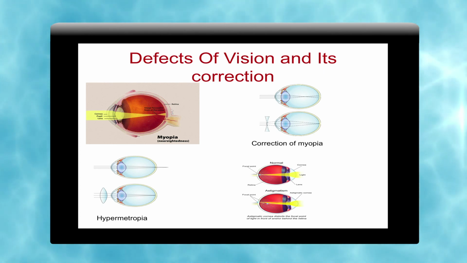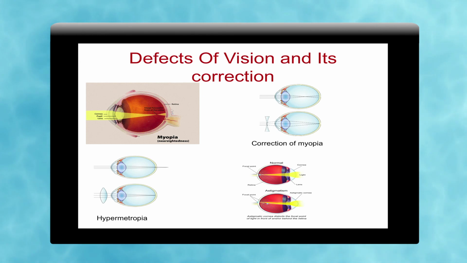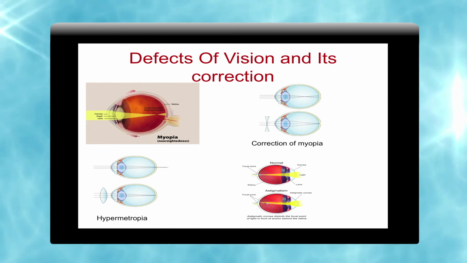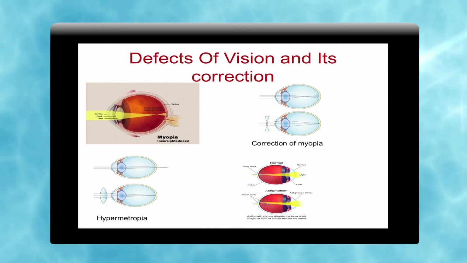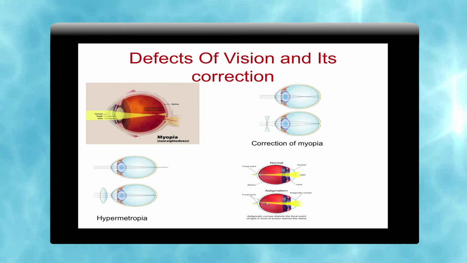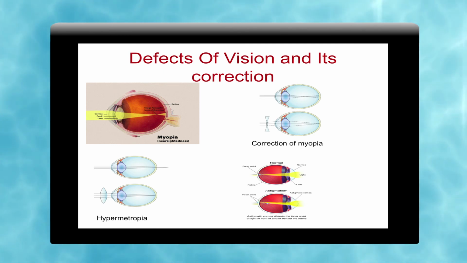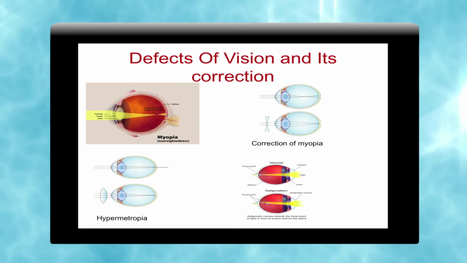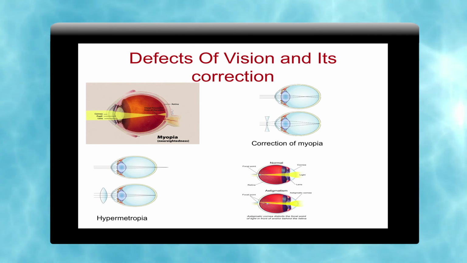The power of the lens is the reciprocal of the focal length. We design it by the reciprocal of the focal length, and its unit is the diopter. Sometimes we say that it is plus 1.5, minus 1.5, depending on the converging or diverging nature of our lenses. So, for myopia we use a concave lens, for hypermetropia we use the convex lens.